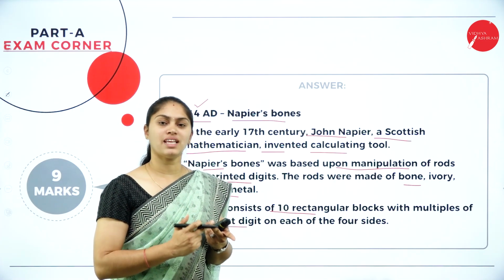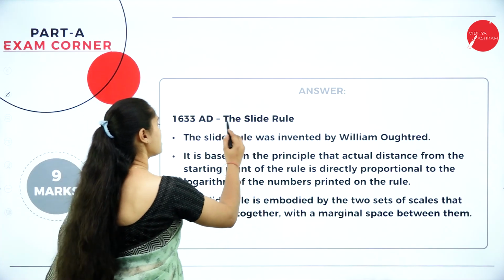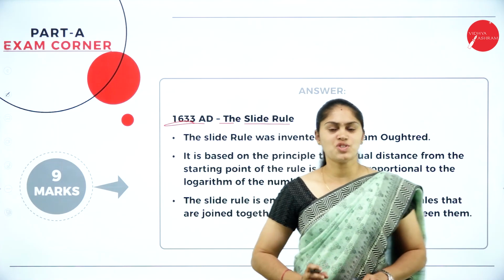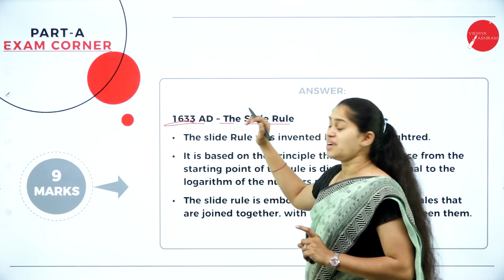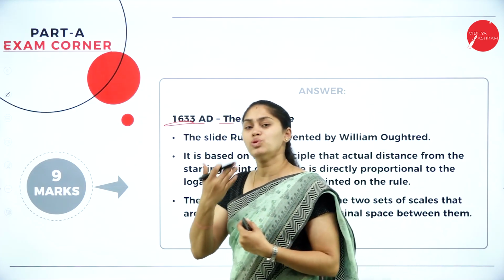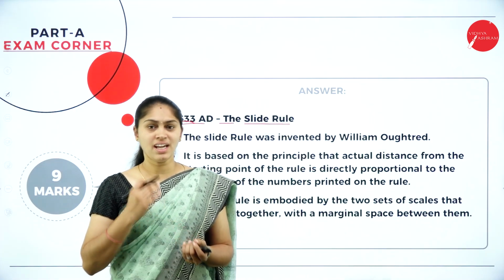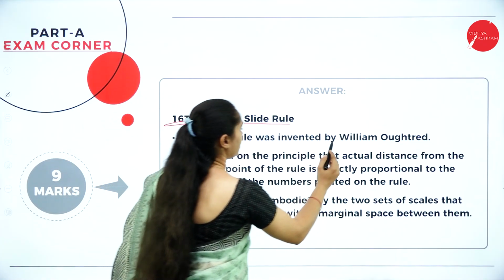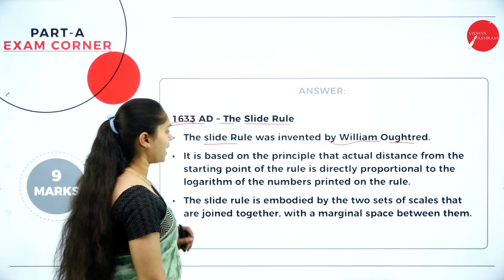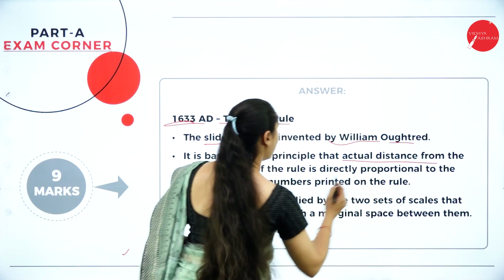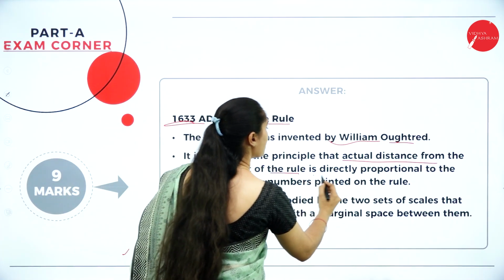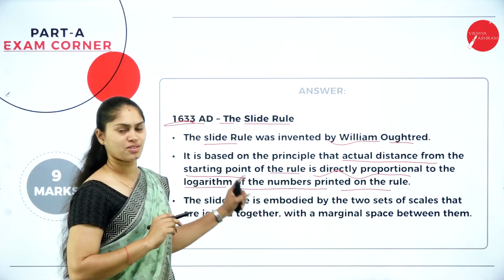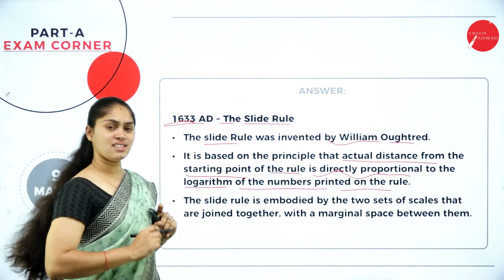So abacus, after that Napier bones, and the next one is the slide rule. That was in the year 1633 AD. Whenever you are writing the history of a computer, mention its year, the name, the person who invented it, for what reason they were using it, and which material they used to create it. This slide rule was invented by William Oughtred. It is mainly based on the principle that the actual distance from the starting point of the rule is directly proportional to the logarithm of the number printed on the rule. This is the main rule they were using in this slide rule.